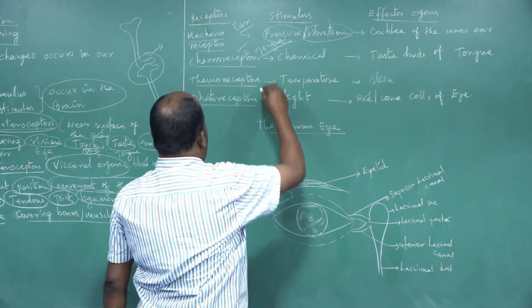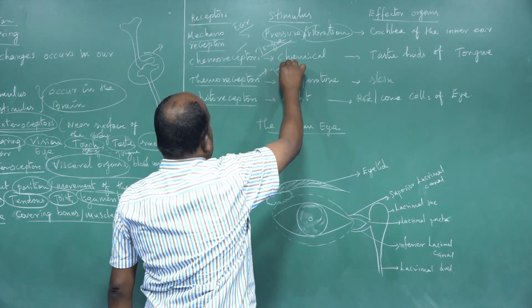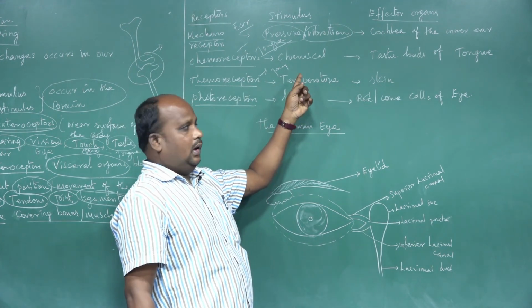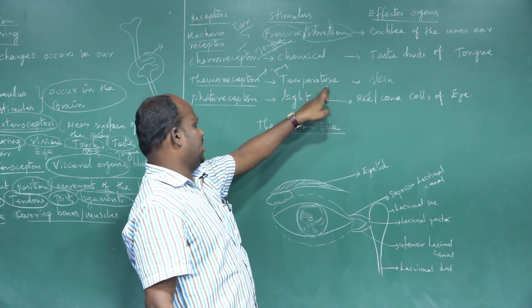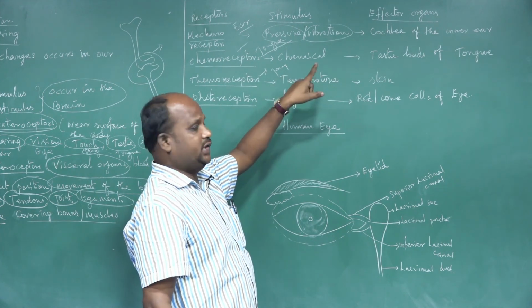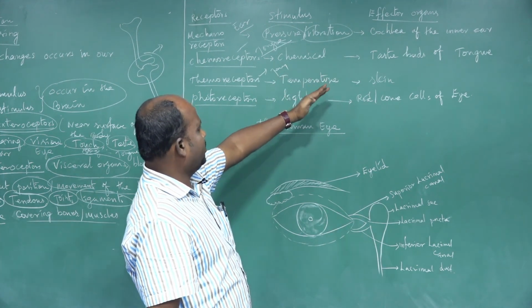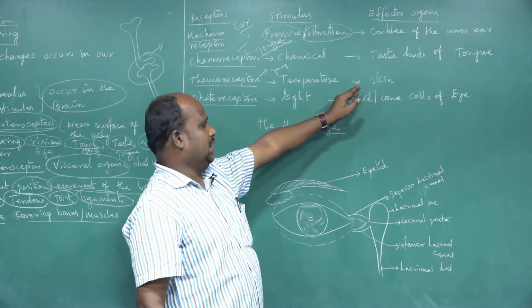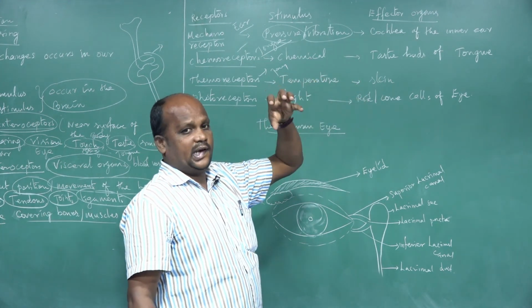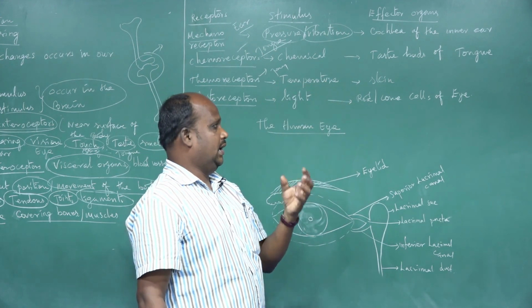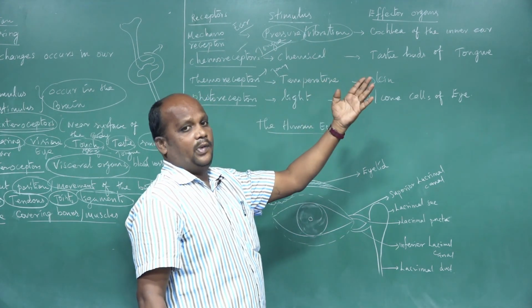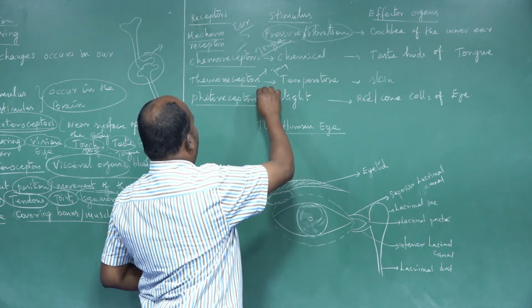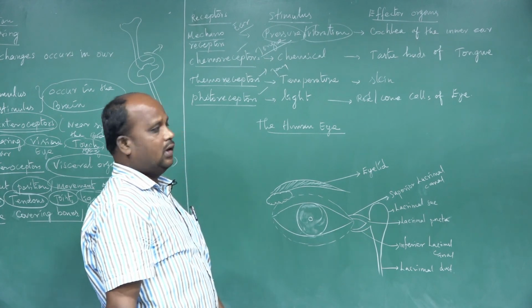Next one is the thermoreceptor, which means temperature. According to situations, the temperature of the surrounding object may change. The different temperature changes are observed by different sense organs, and one of the major parts is the skin. The skin observes different temperatures from the surrounding object and provides the feeling to the master organ, the brain, which differentiates them. Another one is the photoreceptor.